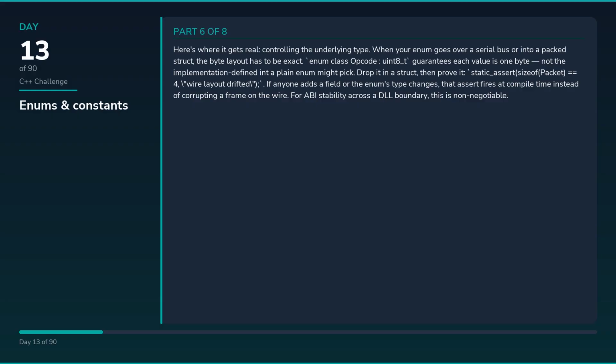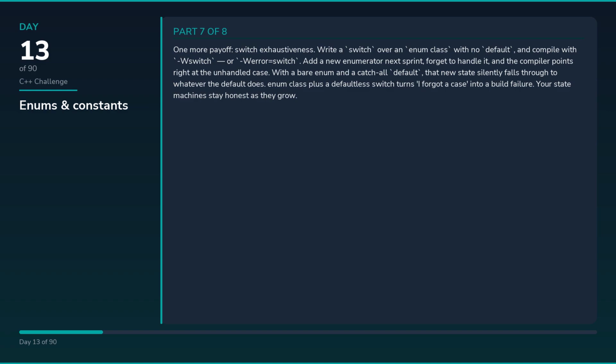Here's where it gets real: controlling the underlying type. When your enum goes over a serial bus or into a packed struct, the byte layout has to be exact. enum class Opcode : uint8_t guarantees each value is 1 byte, not the implementation-defined int a plain enum might pick. Drop it in a struct, then prove it: static_assert(sizeof(Packet) == 4, "wire layout drifted"). If anyone adds a field or the enum's type changes, that assert fires at compile time instead of corrupting a frame on the wire. For ABI stability across a DLL boundary, this is non-negotiable.